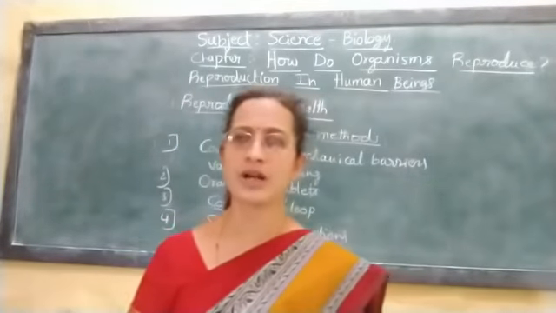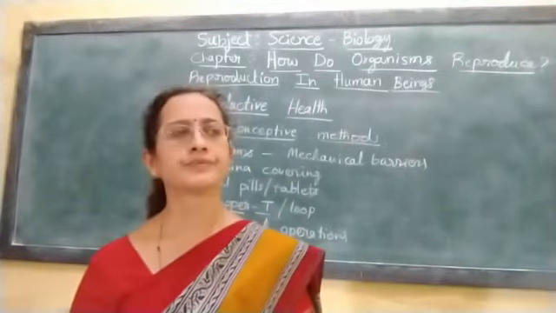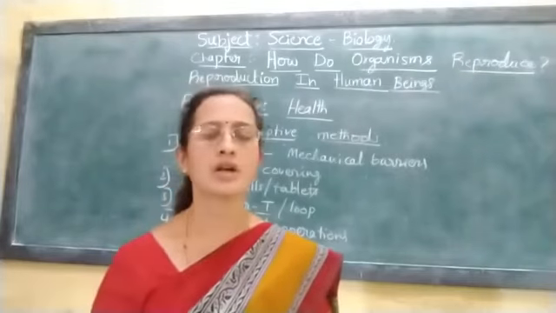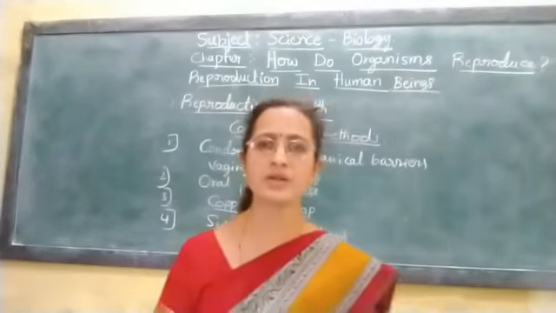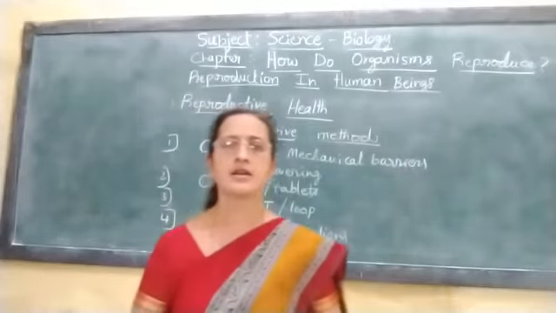All those you learned, and after that you learned about the contraceptive methods.